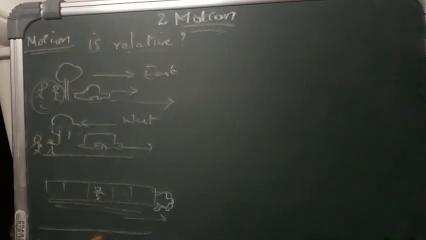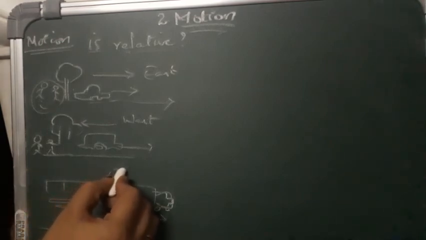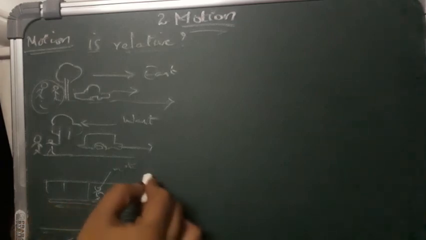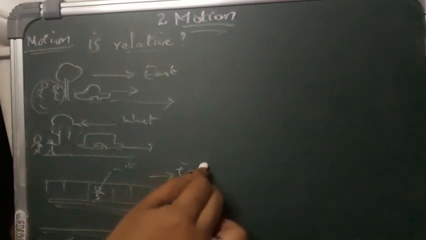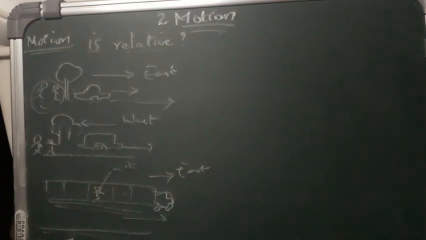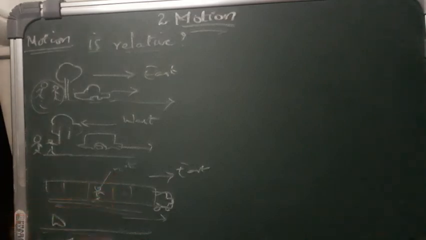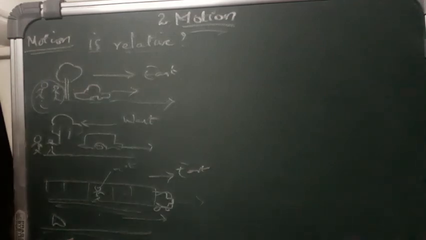Whereas according to me, I am at rest and my friend is moving in the opposite direction. Suppose I am moving in the east direction and I feel that my friend is moving in the west. Me and the railway station are moving in the west direction. Whereas according to my friend, the train and I are moving in the east direction. I hope this is understandable.